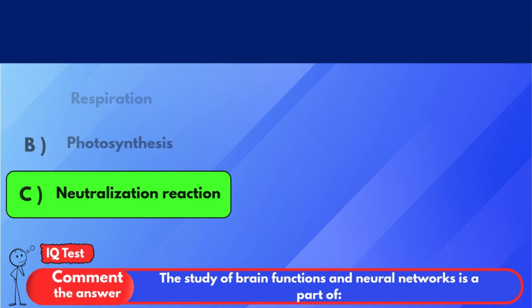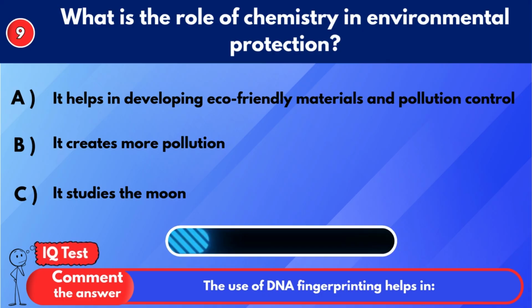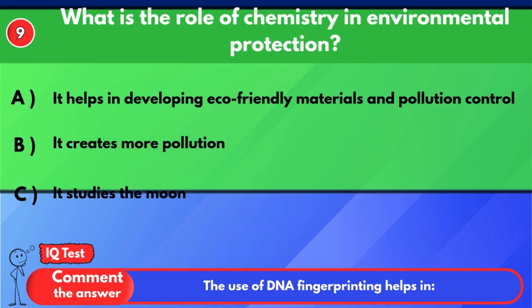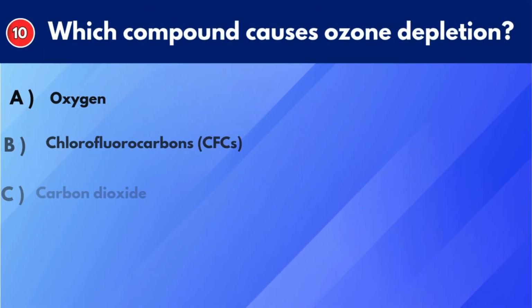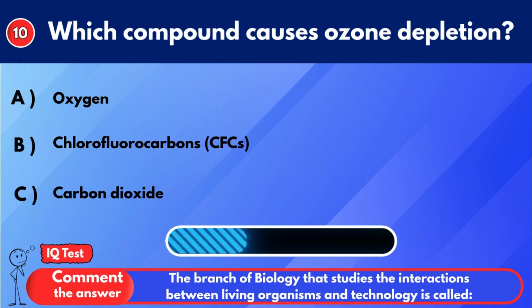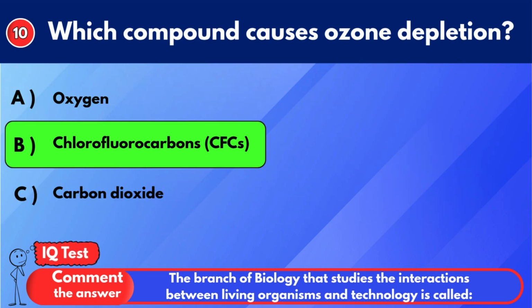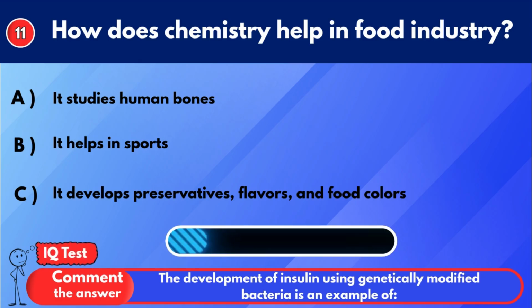Neutralization reaction. What is the role of chemistry in environmental protection? It helps in developing eco-friendly materials and pollution control. Which compound causes ozone depletion? Chlorofluorocarbons. How does chemistry help in food industry?